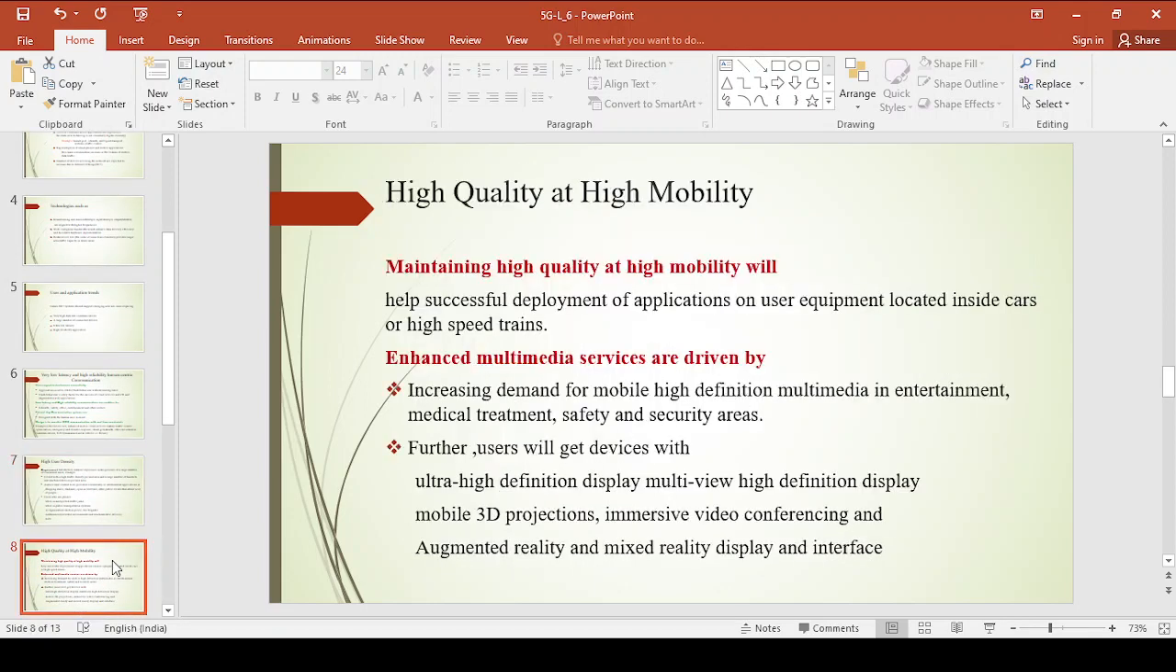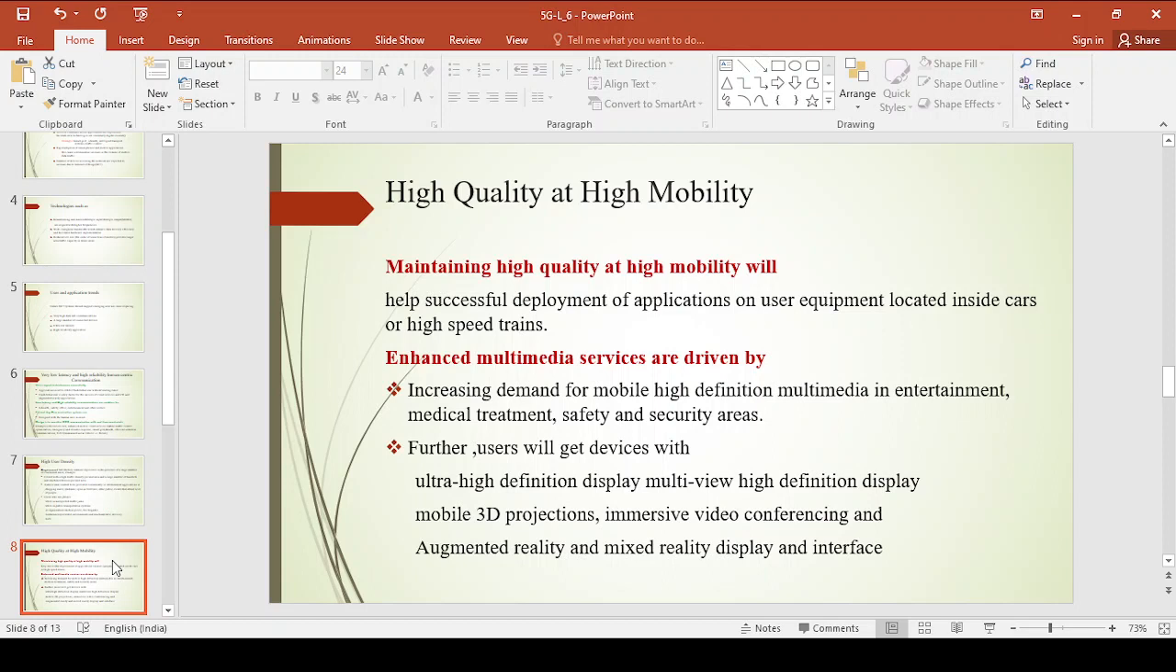Coming to the next requirement, high quality at high mobility. It should provide high quality at high mobility. If you go from one generation to the other, the mobility keeps on increasing. As the mobility increases from one generation to the other, the quality should also increase. That means the future generation system should provide high quality at high mobility. Though it is supporting high mobility, it should be in a position to support high quality.